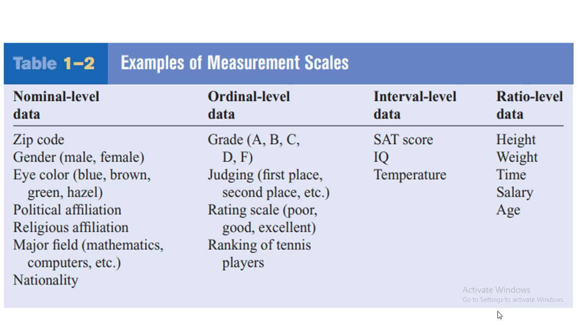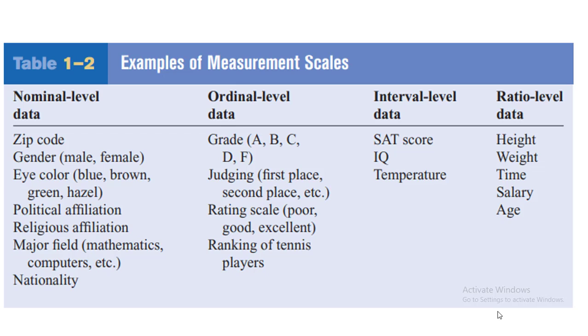In ordinal level data, we have grades like grade A, grade B, grade C, grade D, and grade F. We have judging like first place, second place, third place, etc. We have rating scales like poor, good, excellent, and for example, ranking of tennis players.